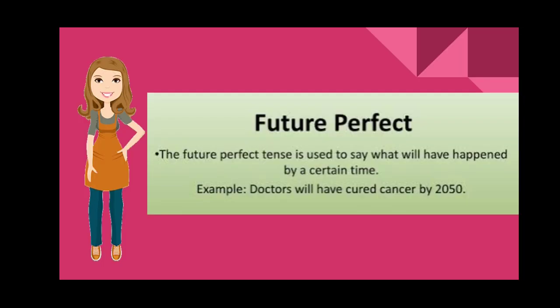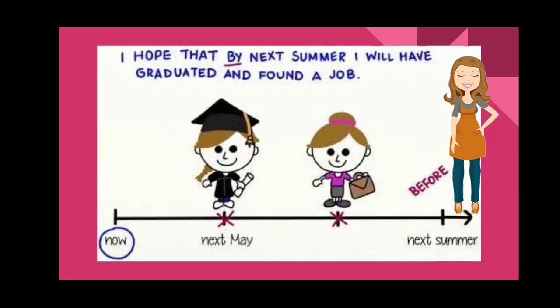Just look at another way to understand it. The future perfect tense is used to say what will have happened by a certain time. One example could be: doctors will have cured cancer by 2050. Now we will understand it with this small picture.